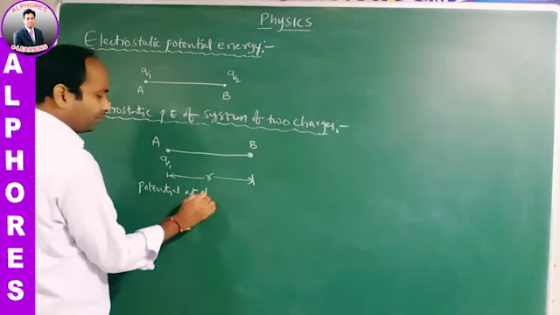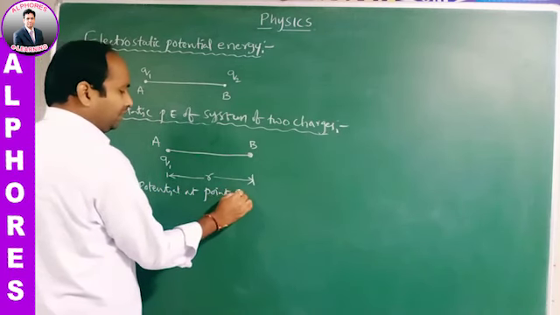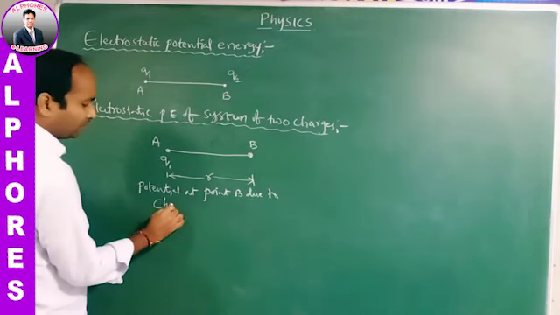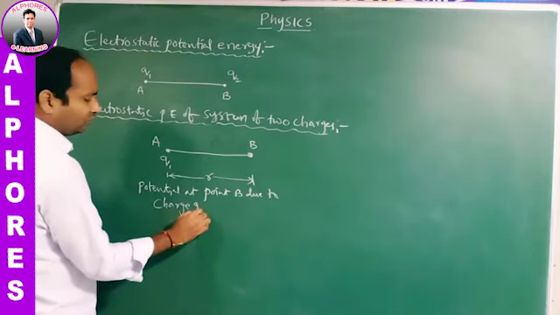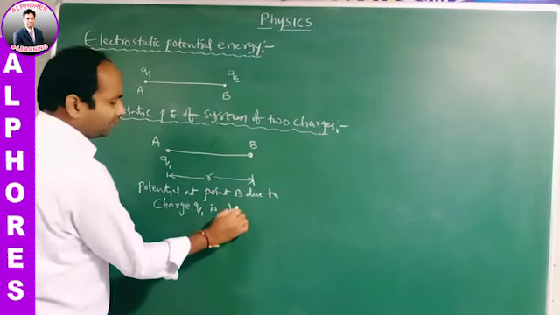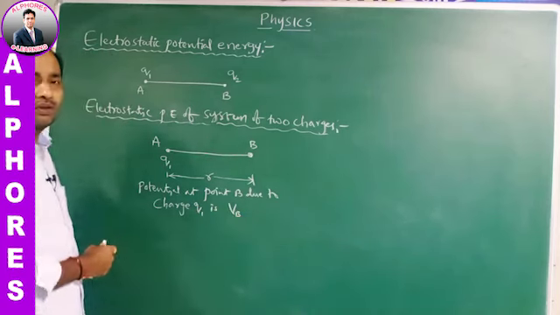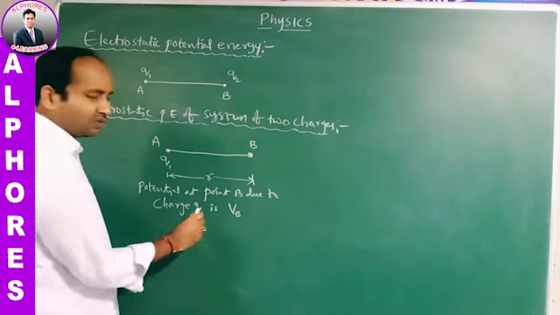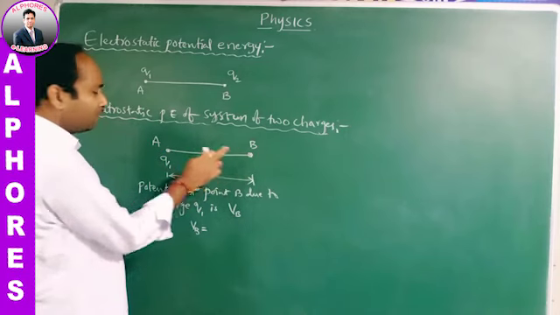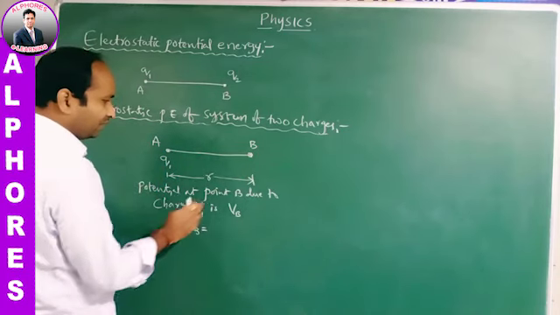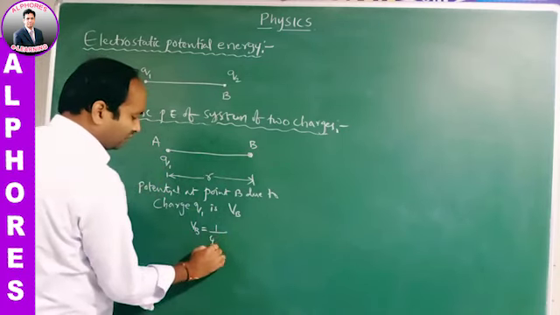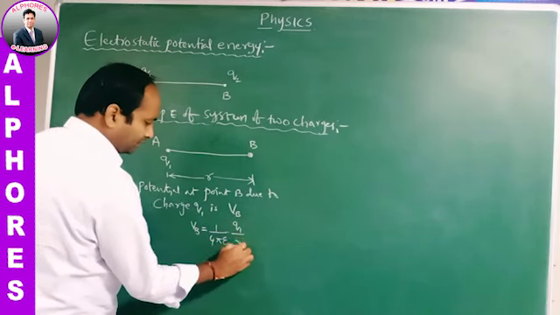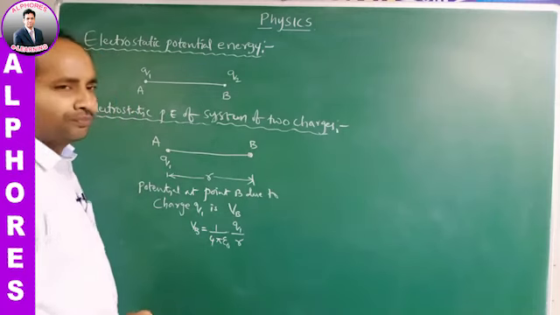Potential at point B due to charge Q1 is denoted by VB. What is VB? It can be written as the potential due to a point charge. What is the formula? Potential at the point B due to this point charge Q1: VB is equal to 1 by 4 pi epsilon naught Q1 by R. This is the potential at the point B.